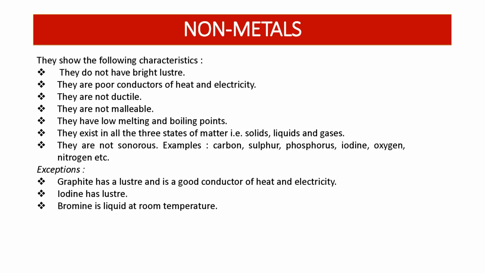Graphite has a luster and is a good conductor of heat and electricity. We know that non-metals are poor conductors of heat and electricity, but graphite has a luster and is a good conductor of heat and electricity. Iodine has luster. We know that non-metals are not lustrous or shiny, but iodine has luster. Bromine is liquid at room temperature. So these are all exceptions of non-metals.